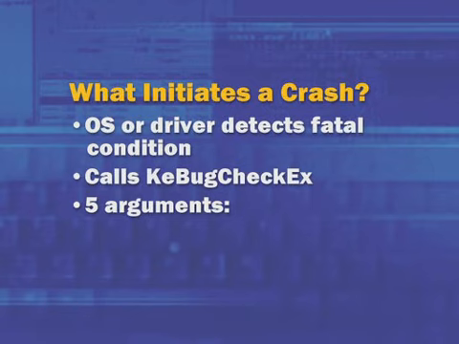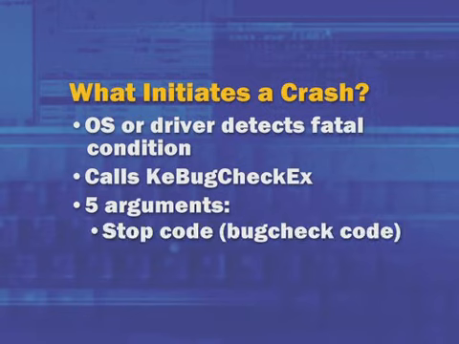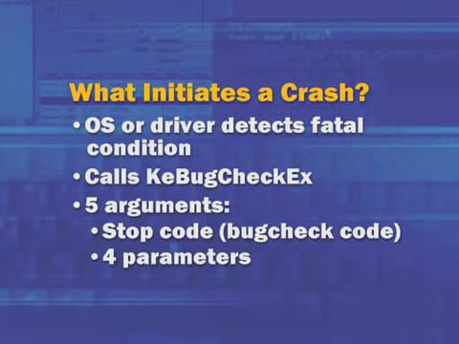So Windows itself, as well as device drivers, are encouraged to make calls to this function if they detect an internal consistency failure. This function takes 5 arguments. It takes first an indicator of the main reason for the crash, called the stop code or bug check code. Each of these stop or bug check codes takes optionally up to 4 parameters that give extended information for the reason for the crash.